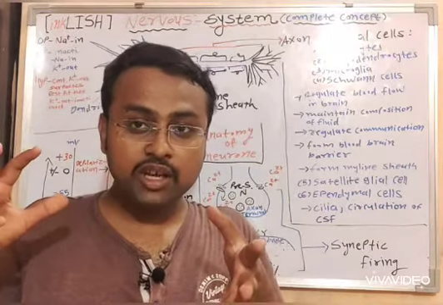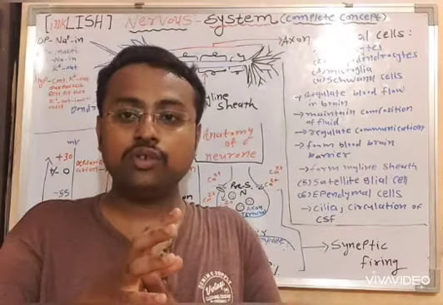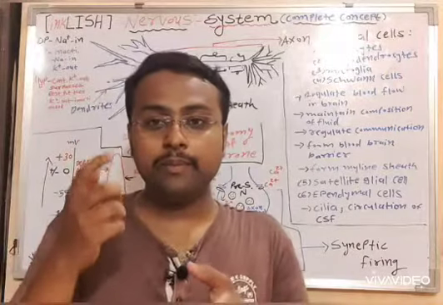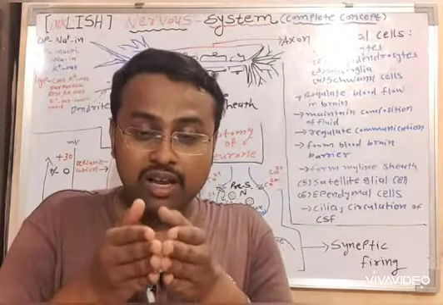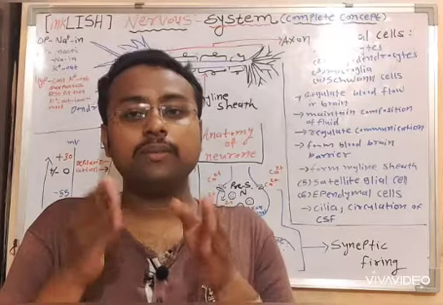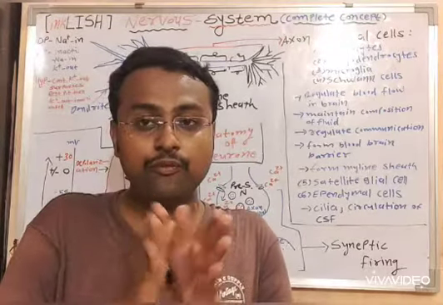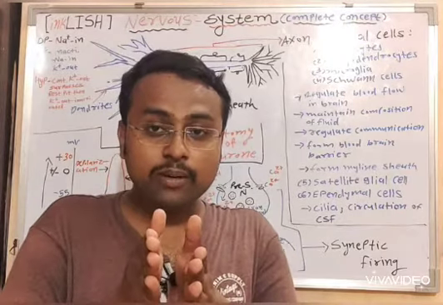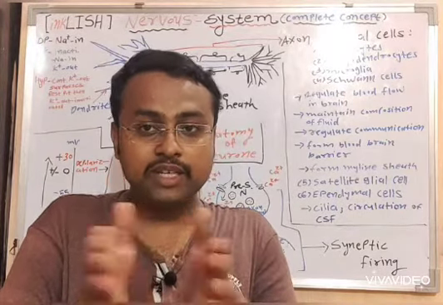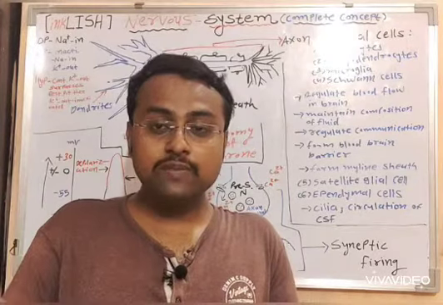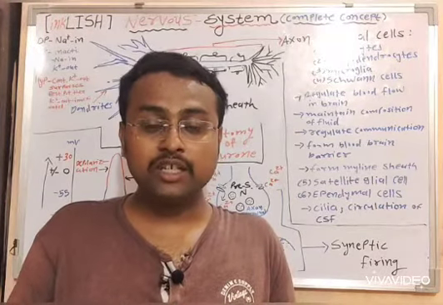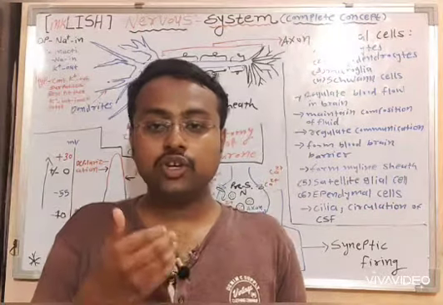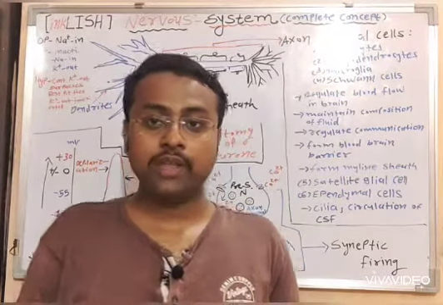When the action potential reaches the axon terminal, the impulse will activate the calcium gated channel. Once the calcium gated channel is opened, the calcium ions which are present outside of the membrane will march into the axon terminal.